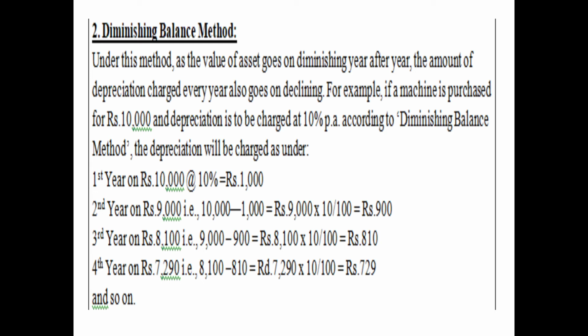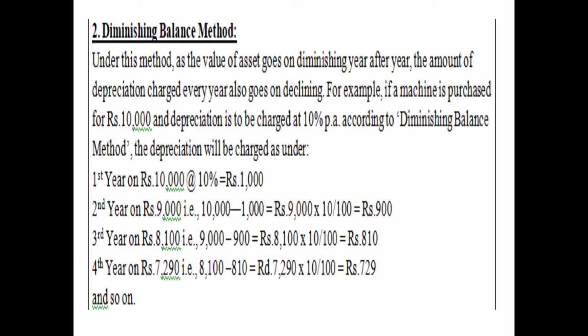So as you can see here, under this method, as the value of asset goes on diminishing year after year, the amount of depreciation charged every year also goes on declining. Why? Because the written down value, the value after deducting the up to date depreciation, keeps on reducing. And the depreciation is calculated on that diminished value for the later years. So therefore, obviously, when the value of asset decreases, the amount on which depreciation is calculated also decreases. Therefore the amount of depreciation will also decrease.